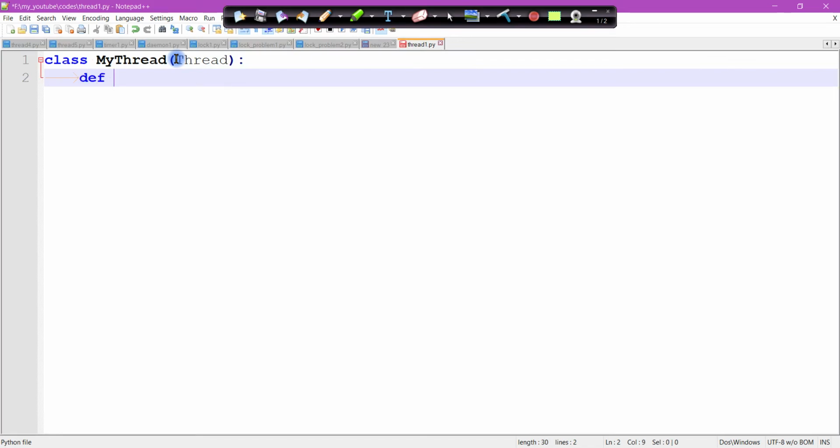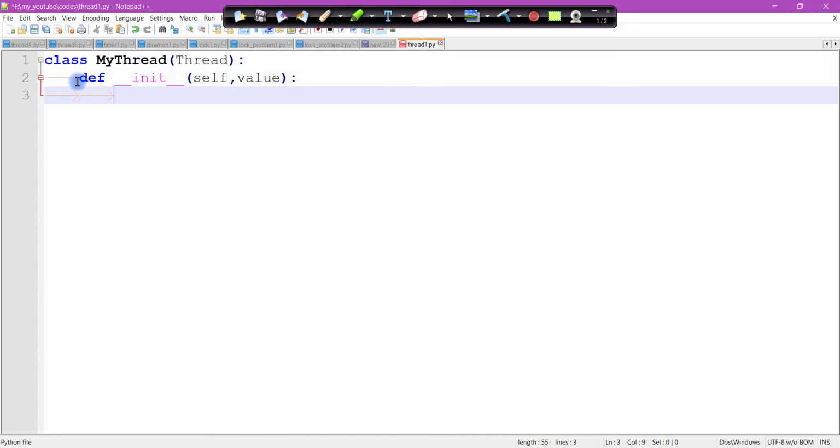Now define the constructor, with self by convention as the first argument, and a variable.